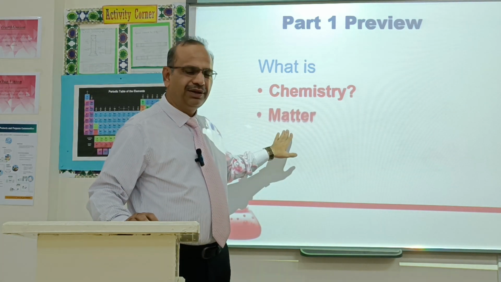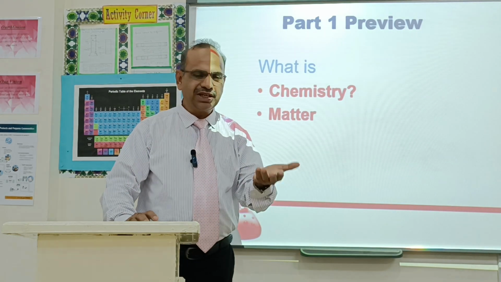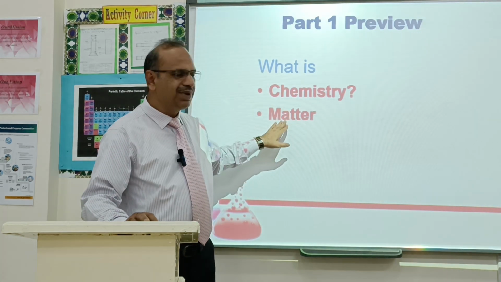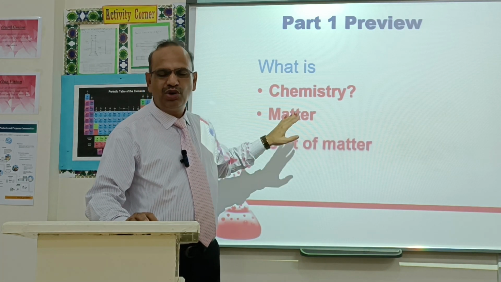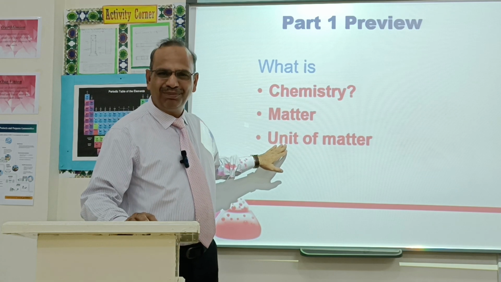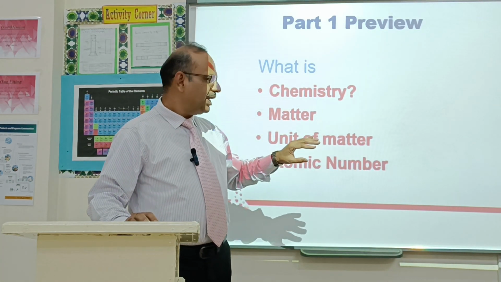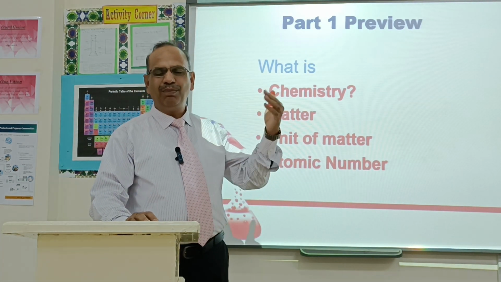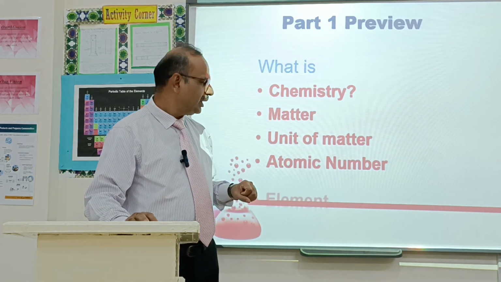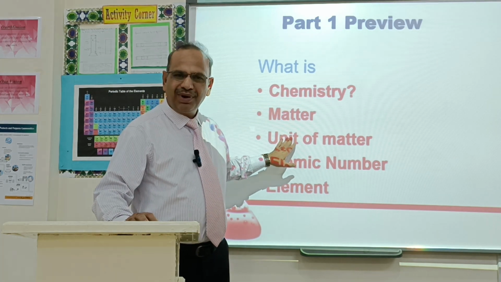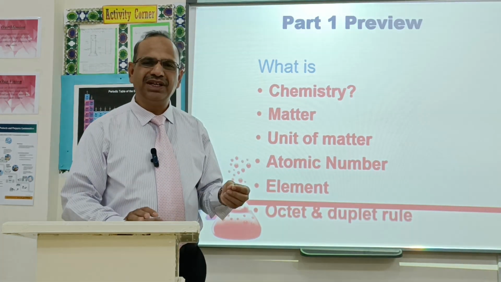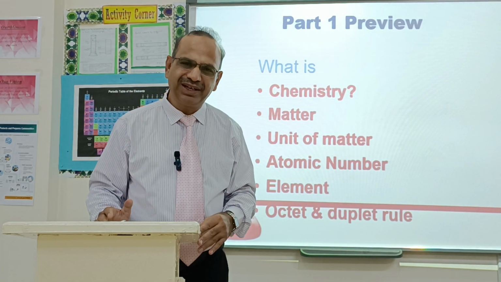Then what is matter? Anything which has some mass and occupies space is called matter. What is the basic unit of matter? The basic unit of matter is the atom. And then what is atomic number? The number of protons or number of electrons present in an atom is called atomic number. When atoms combine, elements are formed, and all elements are arranged in a table that is called the periodic table.